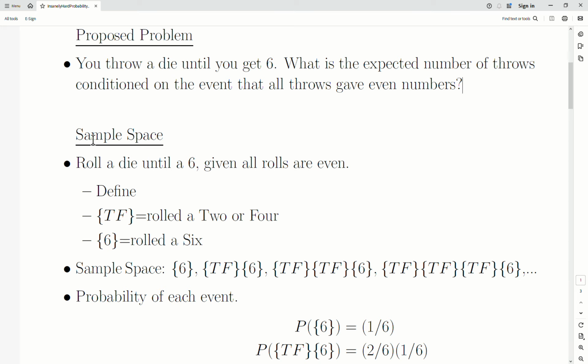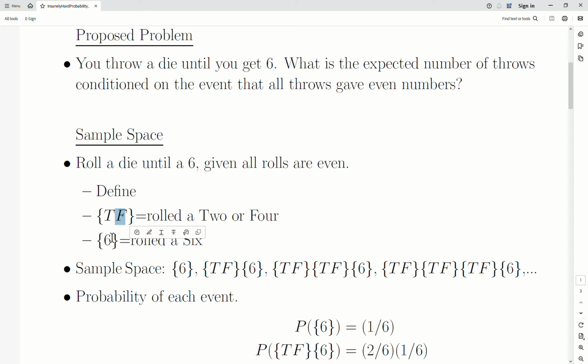So we're going to calculate it. Let's look at our new sample space. First of all, sample space 1: we roll a die until a 6, so we could roll any number over and over until we roll a 6. That's sample space 1. But we're taking a sub sample space of that and looking at the ones that are only even. Not sample space 1, but sample space 2, where they're all even.